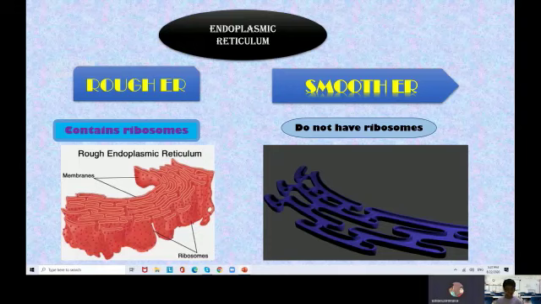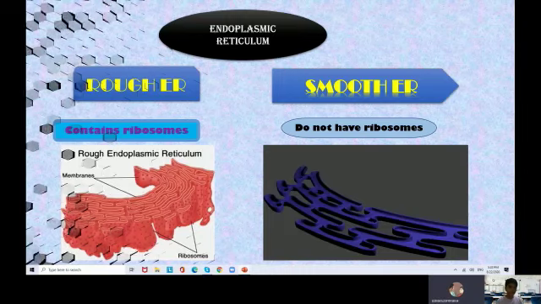One more function of the endoplasmic reticulum is that it detoxifies the harmful chemicals that have entered the cell.